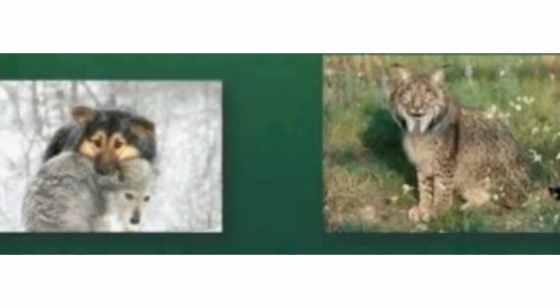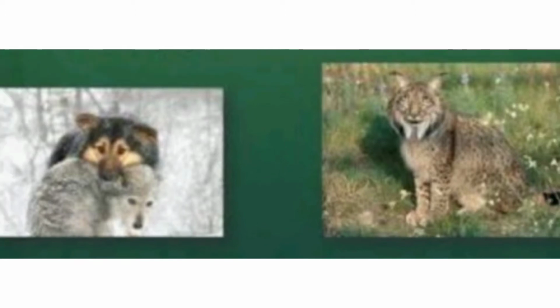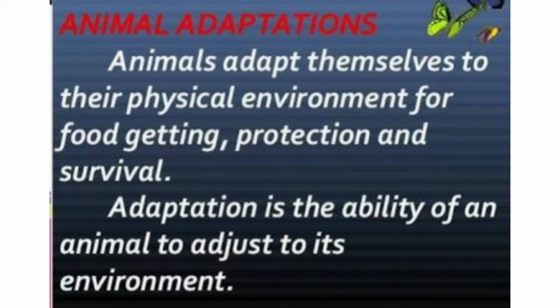And also, some adaptations let animals survive hot, dry summers but make them less able to cope with the cooler, wet winters. The Iberian lynx is a very specialized hunter that has certain adaptations to have the ability to catch and kill small prey. Animals adapt themselves to their physical environment for food getting, protection, and survival.